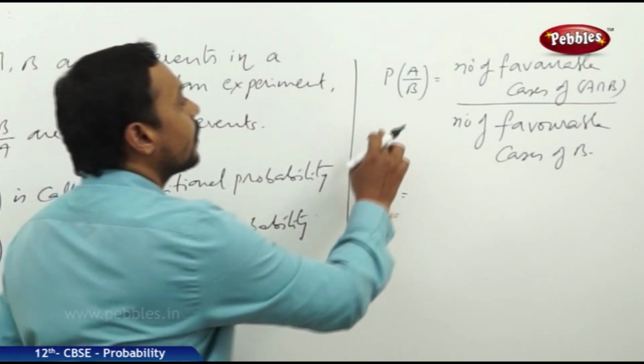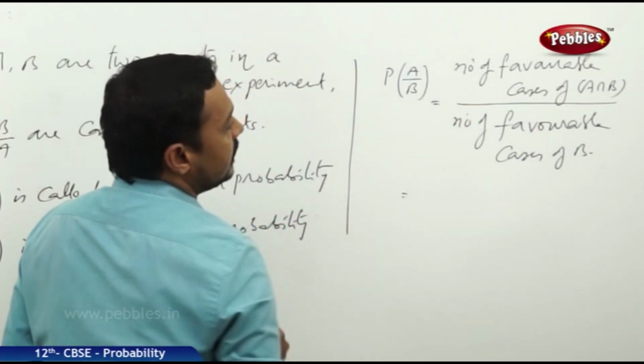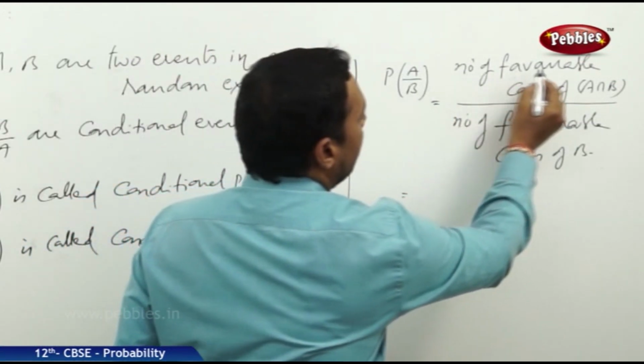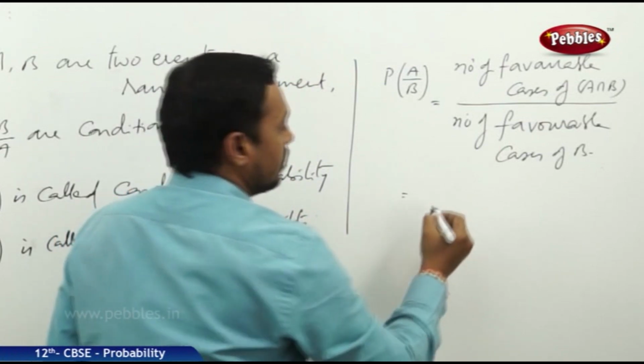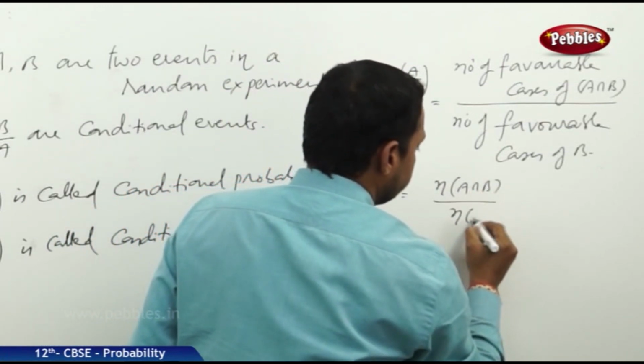So the probability P of A by B is N of A intersection B by N of B.